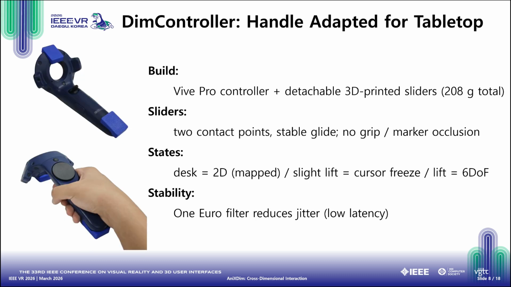Our second implementation is the DIM controller. Here, we took a standard VR controller and adapted it for the tabletop to give it 2D capabilities. We attached detachable 3D printed sliders to the bottom, providing 2 points of contact for a stable glide on the desk without occluding the tracking markers or interfering with the user's grip. Because raw spatial tracking can introduce slight positional jitter when mapped to a 2D screen, we applied a lightweight €1 filter to produce a perfectly stable cursor.